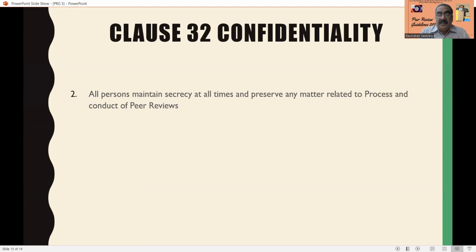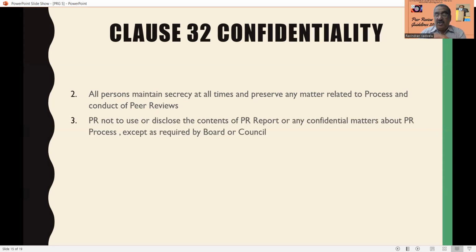All persons maintain secrecy at all times and preserve any matter related to the process. That means all the persons who are directly related to the peer review process must maintain all the secrecy. Otherwise, they will be caught by the provisions of the Chartered Accountants Act of 1949 and the institute will definitely take disciplinary action. The peer reviewer should not use or disclose the contents of the peer review report or any confidential matter about the peer review process except as directed by the board or council.